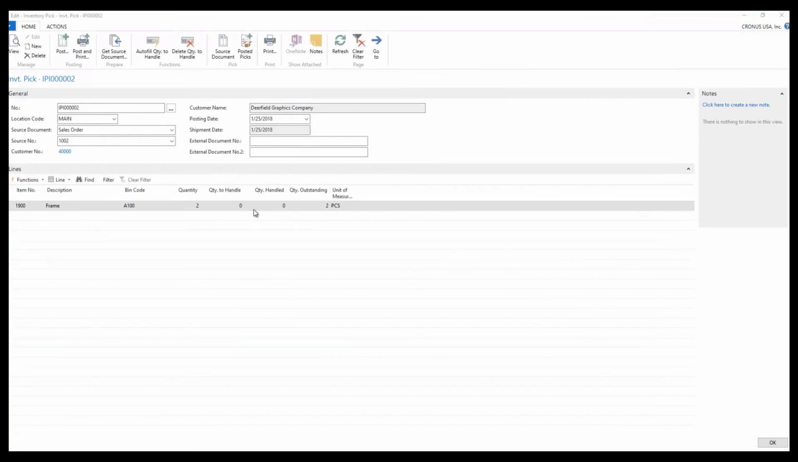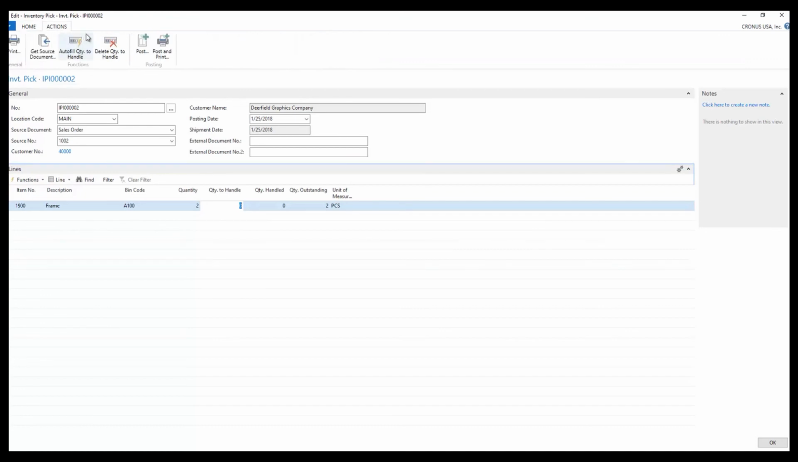So once the warehouse worker returns to the shipping office, or wherever they're going to do this from their computer, they can enter the quantity to handle here. So I can hand enter the quantity of 2 to ship. Or if I have a lot of lines here and I'm shipping this order complete, I can go to Actions, Autofill Quantity to Handle. When I click this, it will automatically update this to 2. So either way will get the job done for us here. So I have this document completed. The pick is ready to post.